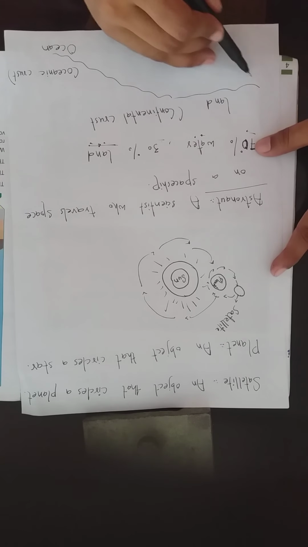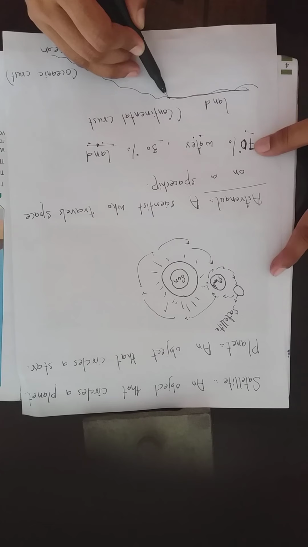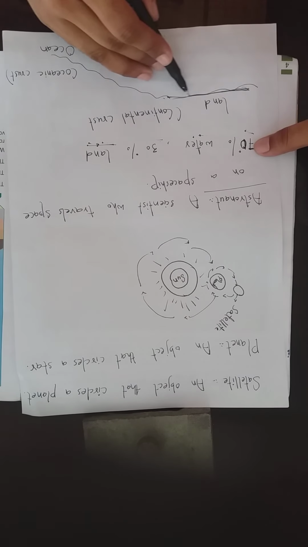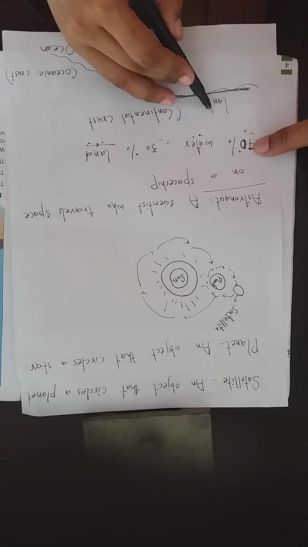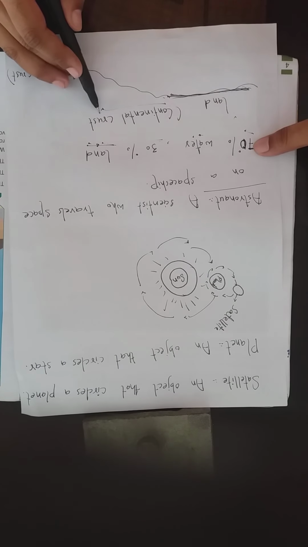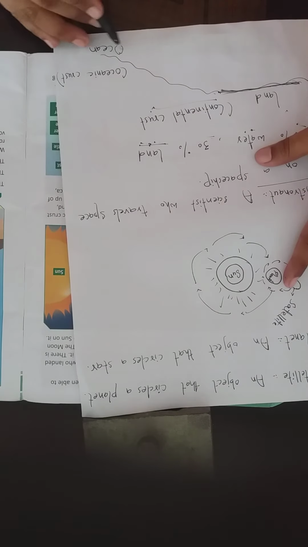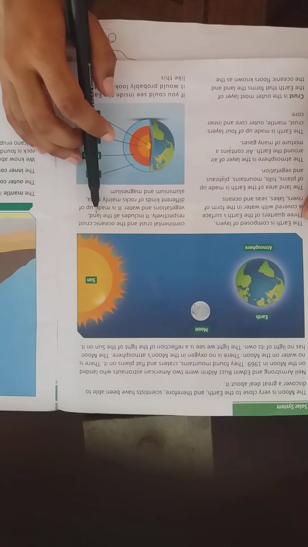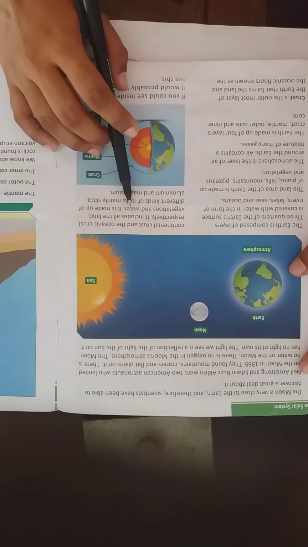Okay, you can see in the picture, this side shows the land and this side shows the oceans. So this part of the earth that contains the land is called the continental crust, and this part which comprises the oceans is known as the oceanic crust. It includes all the land, vegetation and water.